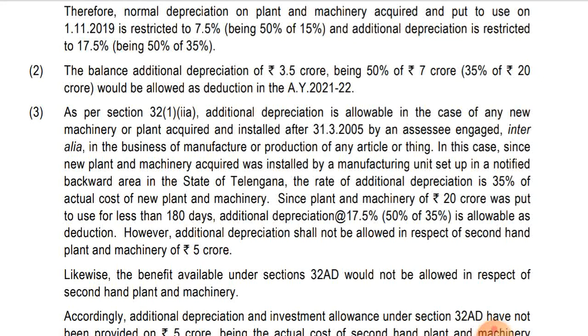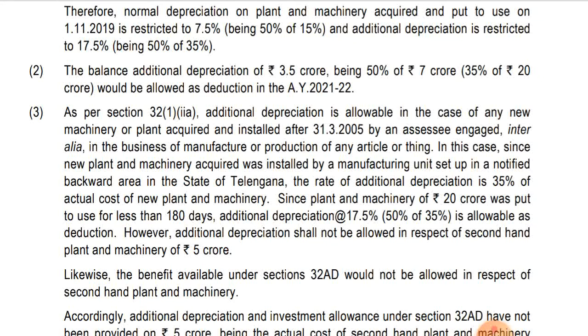In this case, since the new plant and machinery acquired was installed by a manufacturing unit set up in a notified backward area in the state of Telangana, the rate of additional depreciation is 35% of the actual cost of new plant and machinery. Okay, since plant and machinery of 20 crores was put to use for less than 180 days, additional depreciation at the rate of 17.5%, that is 50% of 35%, is allowable as deduction.